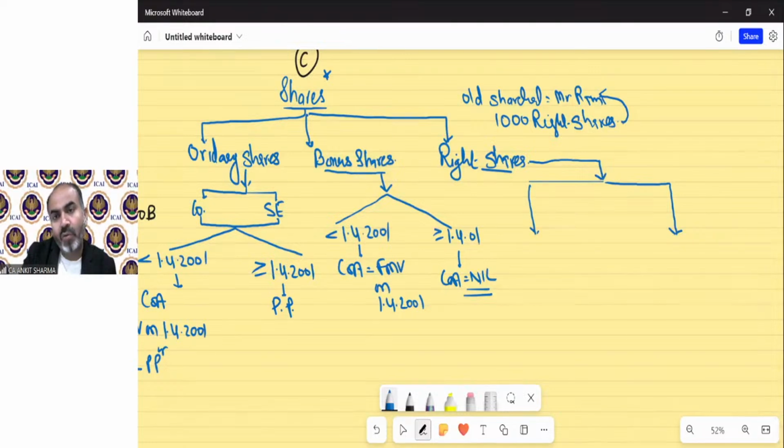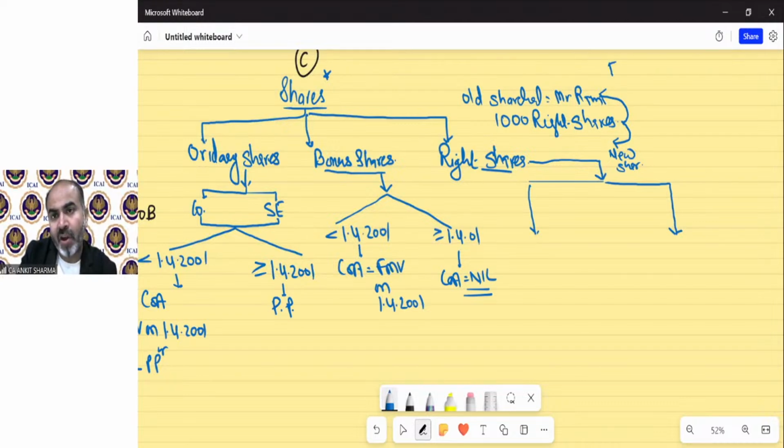And if they do not want to purchase, then the company offers these shares to the market, that is, to the new shareholder. So initially the company will offer to the existing shareholder that you can buy our company's right shares, and that will be available to the existing shareholder at a concessional price.